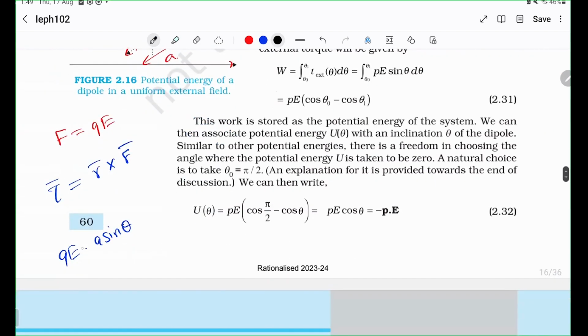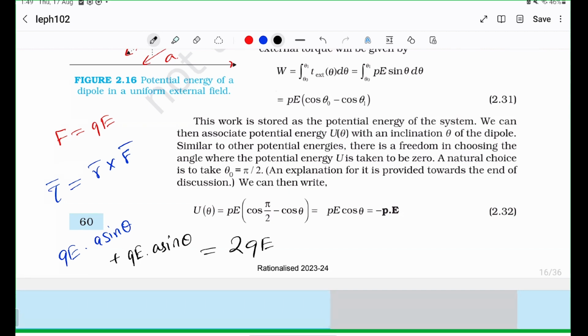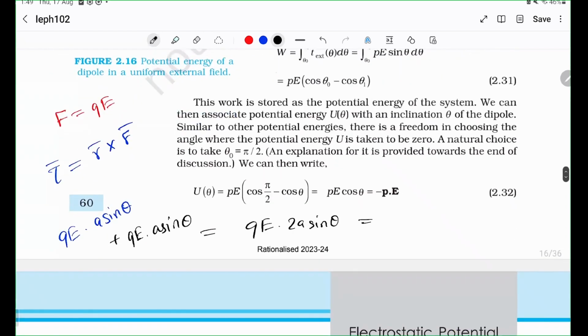So anyway, QE times A sine theta plus QE times A sine theta is the torque. So it's QE times 2A sine theta. But QE is the force, and you can rearrange this as Q times 2A times E times sine theta.